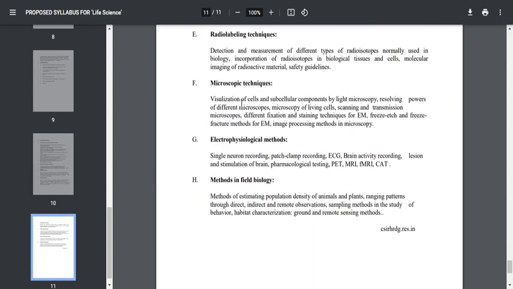Okay, and also with respect to radiolabeling techniques and all, you need to know what radioisotopes are used for biological tissue, and microscopy is a highly important technique. And also for electrophysiological methods and all, you need to know for what purposes PET and all are used, for what purposes fMRI is used. You only need to know, you need not go into detail, friends. Okay, the last unit and all, you need not study. Okay, so this is how I studied. So this is the tip that I need to share with you, friends.